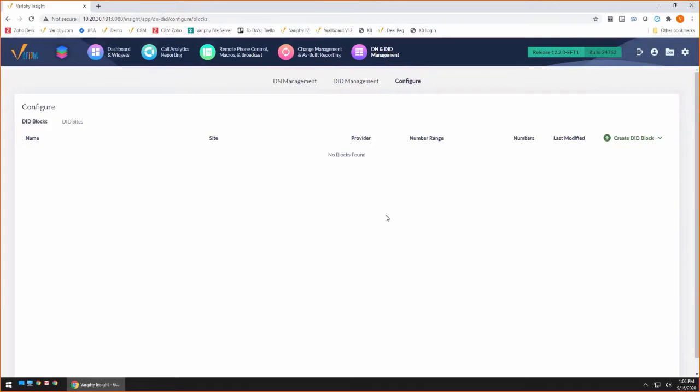So let's go ahead and jump into it. The first thing we're going to do is start off by creating a DID site. A DID site, think of it as a bucket. It is a bucket that I'm going to put my DIDs into.